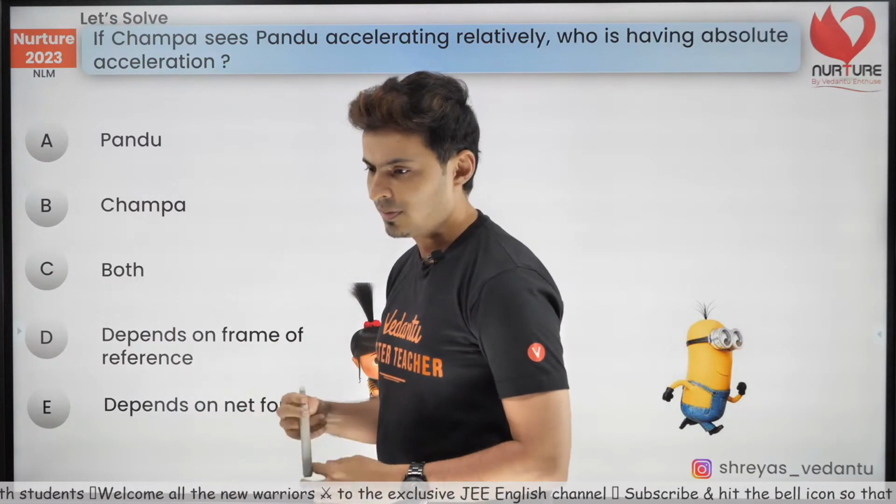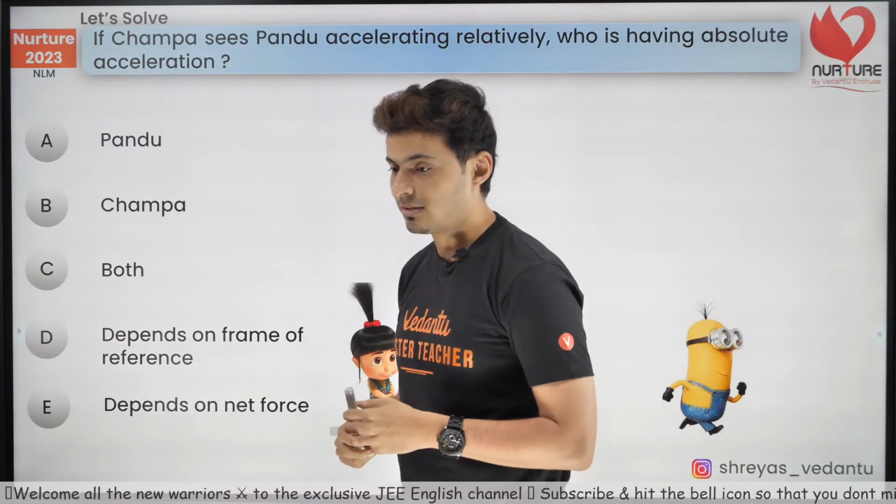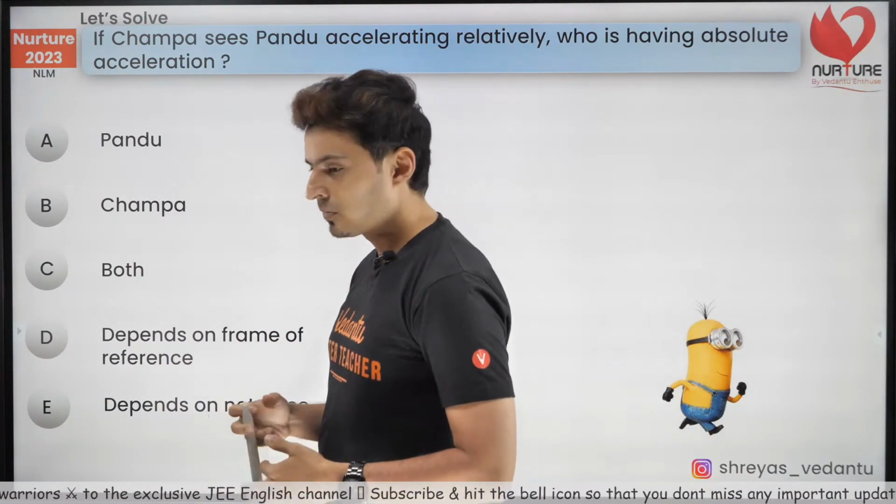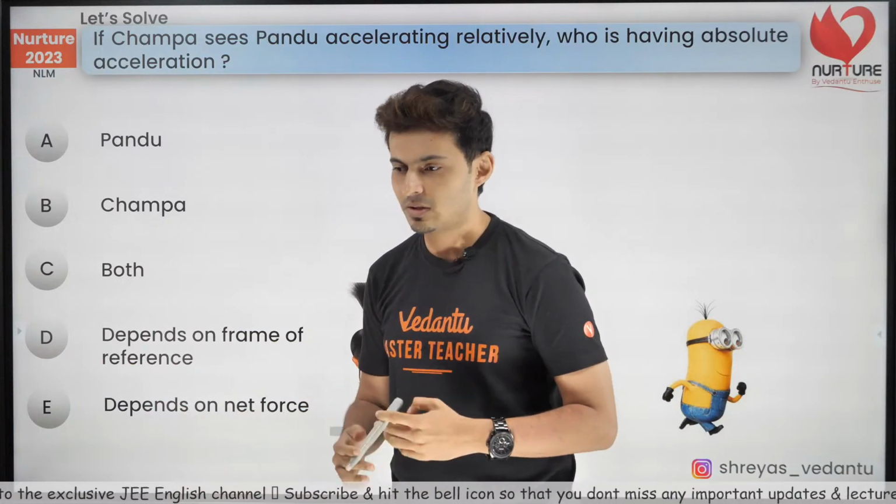Minion versus Champa. Depends on the frame of reference, says Dharanish. Zayed says Pandu. Kalyani says D. Saitalgo is also saying D.